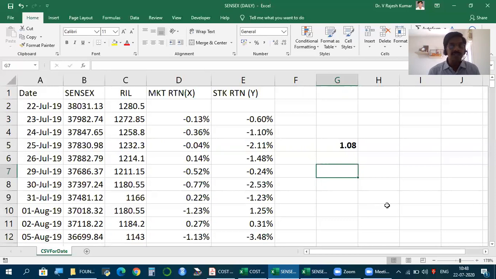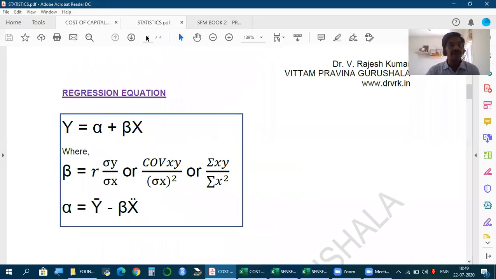And while discussing statistics, we have seen the usual practice is that the variable we know, we take as x. The variable we have to find, we take as y. So that is what we call the regression equation of y on x. And in this regression equation of y on x, what do we have? Alpha plus beta x. So this is called the constant, coefficient, intercept, slope. Please refer back to our video on statistics for finance, where we have seen how to calculate. We will see one such example in this video.